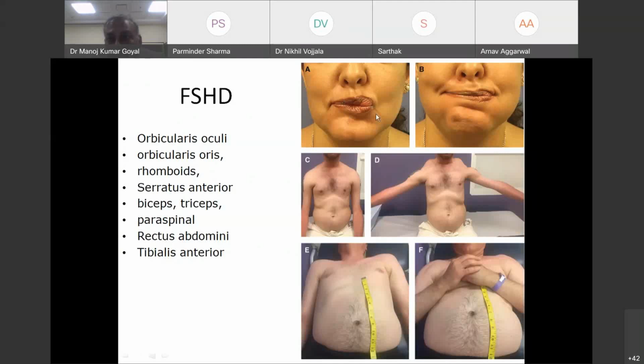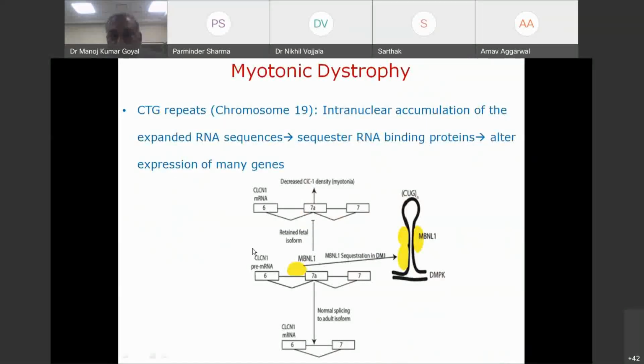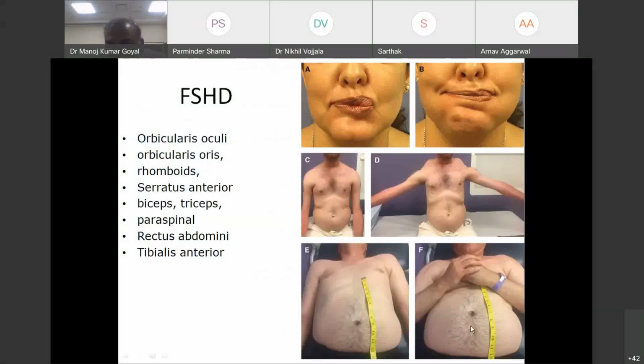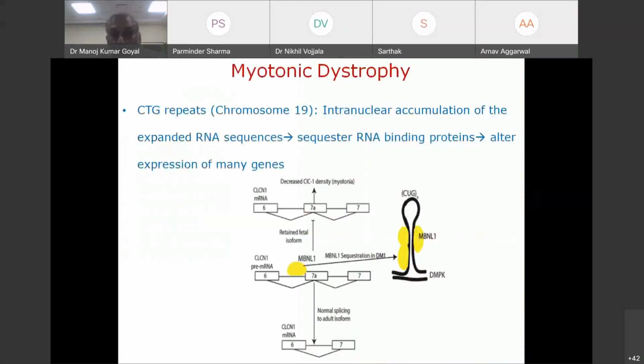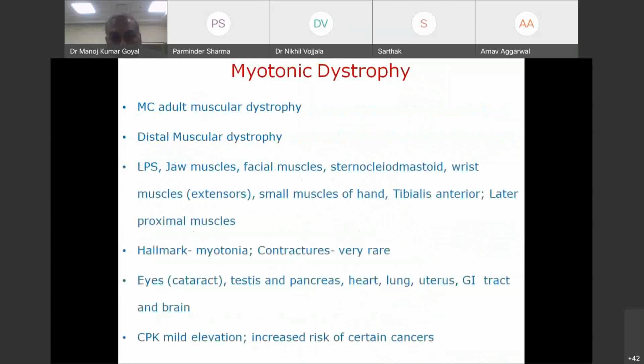You cannot pucker; your lip muscles are weak. I'm showing the Beevor sign. The abdomen is protuberant because of lower abdominal weakness. You see, the moment he has flexed his neck, the umbilicus has gone up. If you see this kind of arms, this kind of bulging trapezius, this Beevor sign, inability to pucker, eyes remaining open, and remember, facioscapulohumeral dystrophy gets involvement of tibialis anterior, there is very prominent foot drop also in these patients. They tend to develop winging of scapula. Think of facioscapulohumeral dystrophy. I'm not going now into its mechanism and skipping myotonic dystrophy also, because otherwise we run short of time.